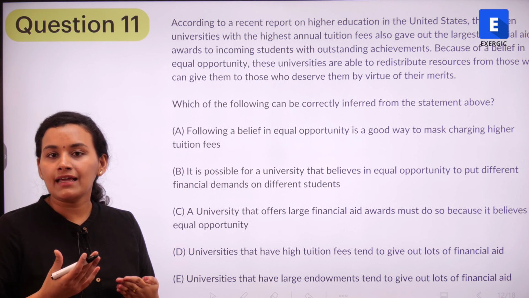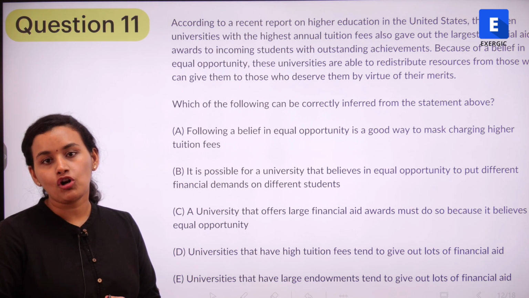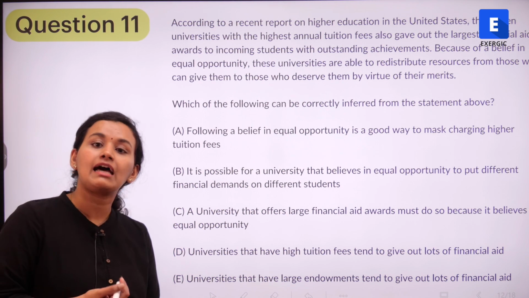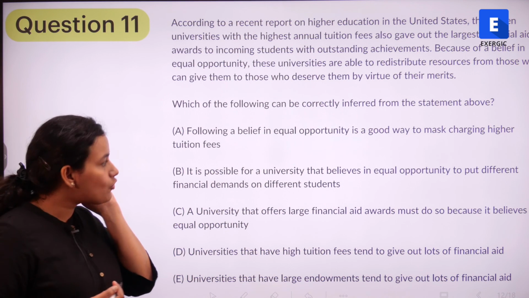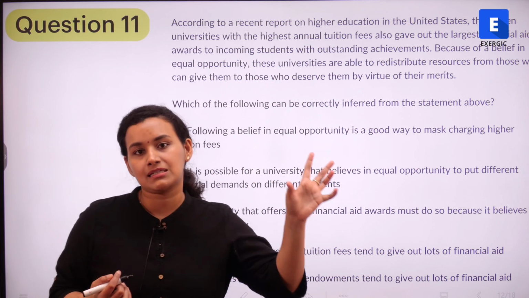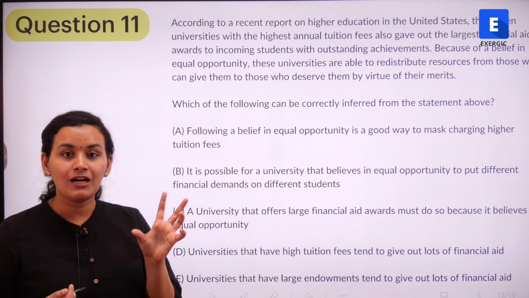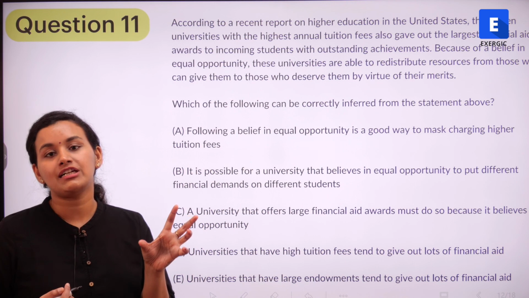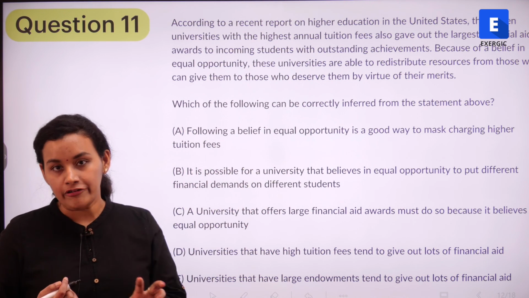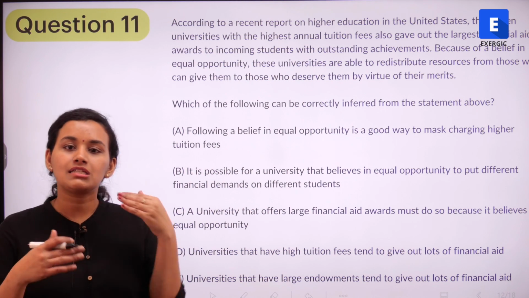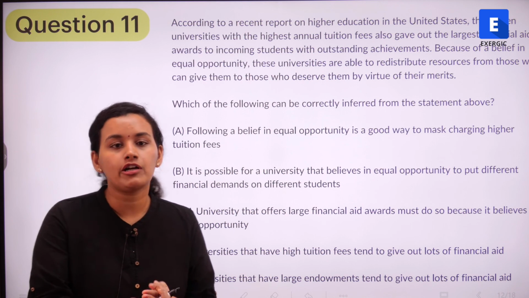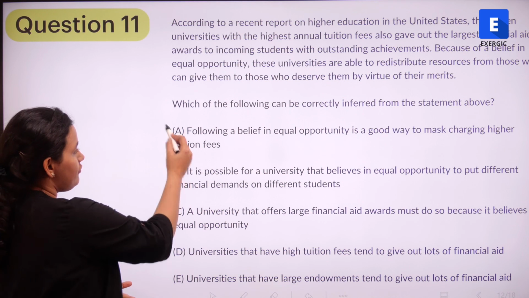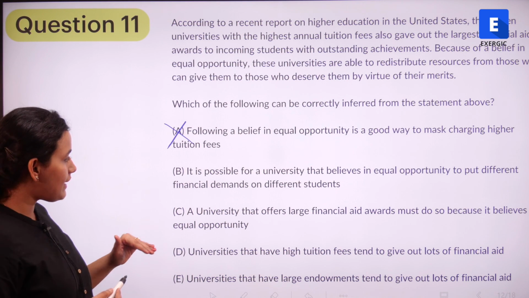We don't have any idea whether this is true or not on the basis of the passage that has been given to us. We don't know whether this is a good mask, right? Whether believing in equal opportunity is a good way to mask higher fees or not, we don't know. This is an opinion that they are giving. It may be or it may not be true, so we can't really infer this, right? Let's move on to the next option.